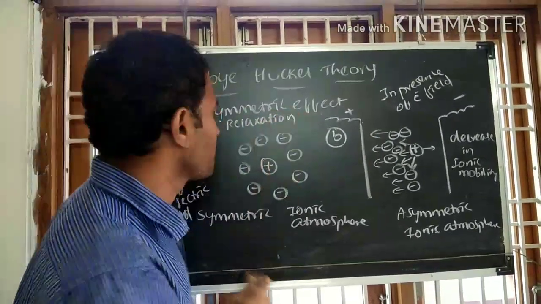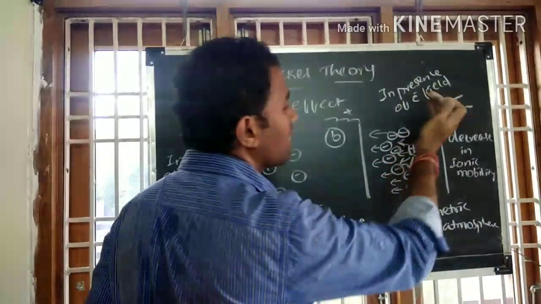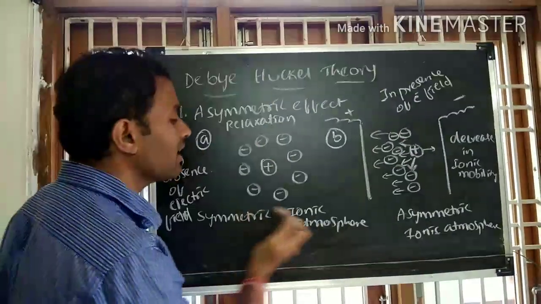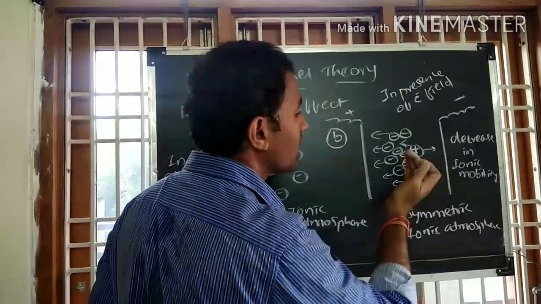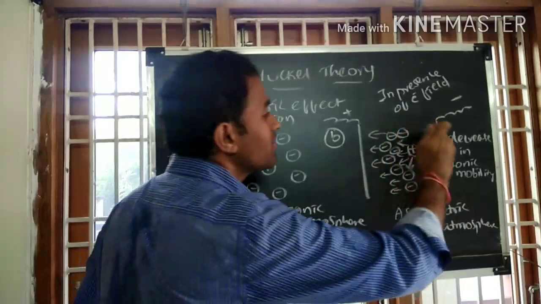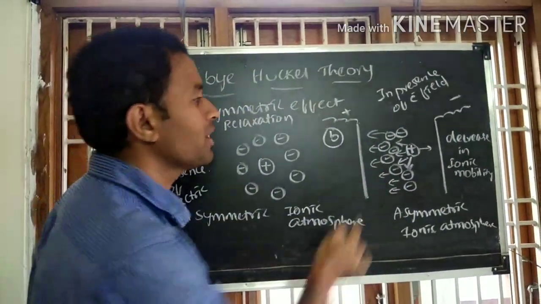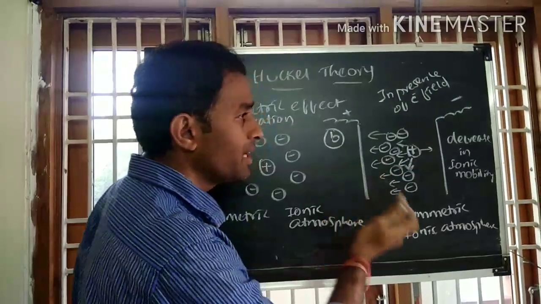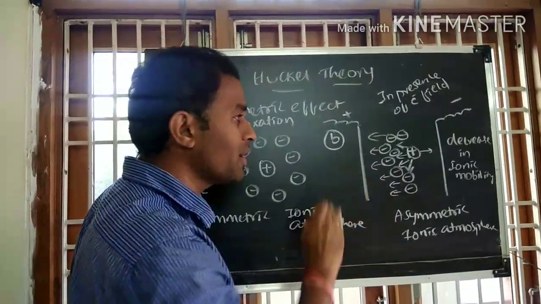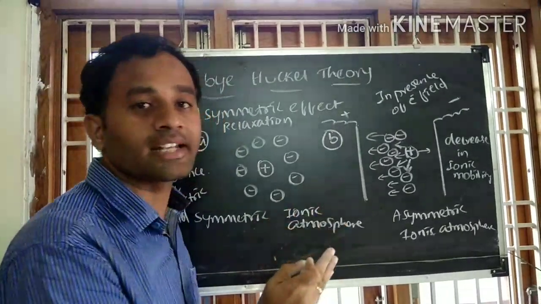Why do we call it a relaxation effect? Because in presence of electric field, the symmetrical ionic atmosphere will undergo destruction, and after some time again there will be a formation of a new symmetrical ionic atmosphere around this central ion. Between the destruction and formation of the symmetrical ionic atmosphere, there is a time gap.